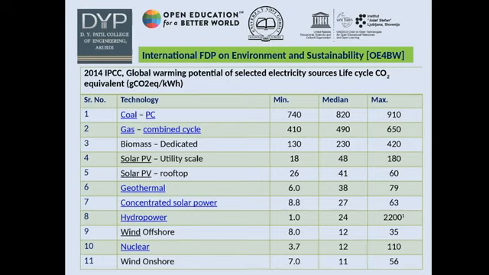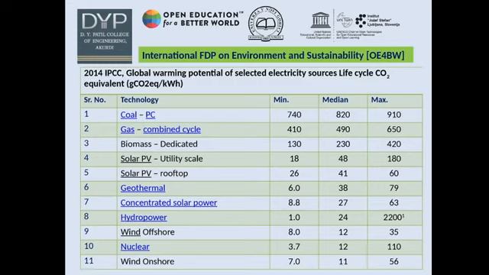Gas generates minimum 410, median 490 and maximum 650. Biomass generates minimum 130, median 230 and maximum 420. Solar photovoltaic utility scale generates minimum 18, median 48 and maximum 180. Solar photovoltaic rooftop generates minimum 26, median 41 and maximum 60. Geothermal generates minimum 6, median 38 and maximum 79. Concentrated solar power generates minimum 8, median 27 and maximum 63.